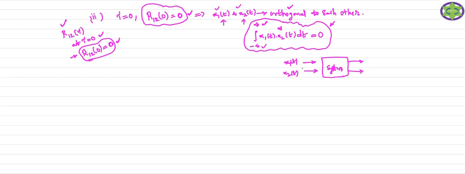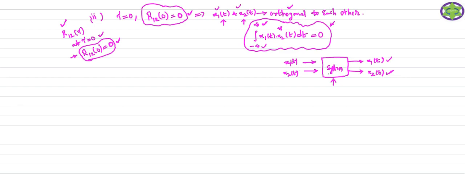When we pass the two signals through a common channel, if I get the same signals at the receiving end without distortion, without overlapping of these two signals, then the signals are orthogonal to each other. If the signals are overlapped, those signals are not orthogonal to each other.